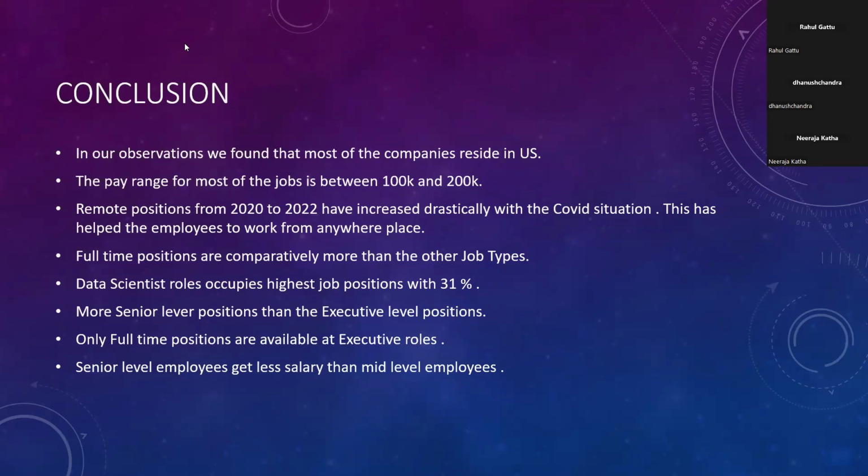Full-time positions are comparatively more than the other job types, and data scientist roles occupy highest job positions with 31%. More senior level positions are available than the executive level positions. Only full-time positions are available at executive level roles. Senior level employees get less salary than mid-level employees.